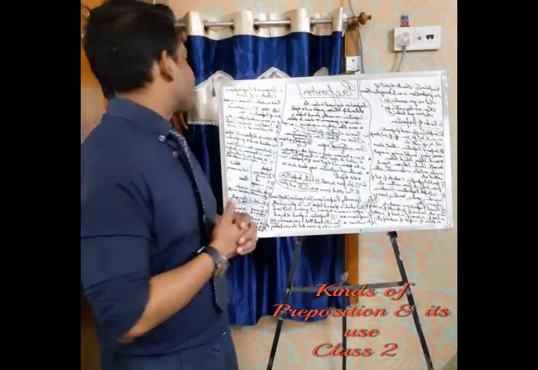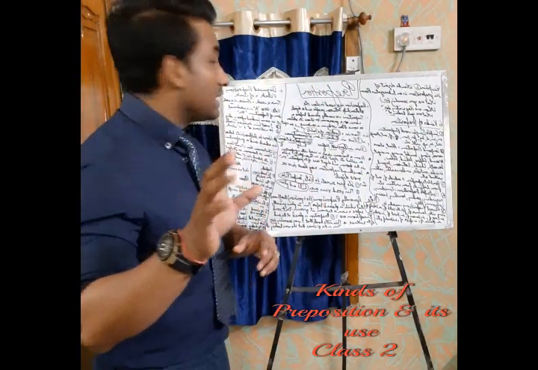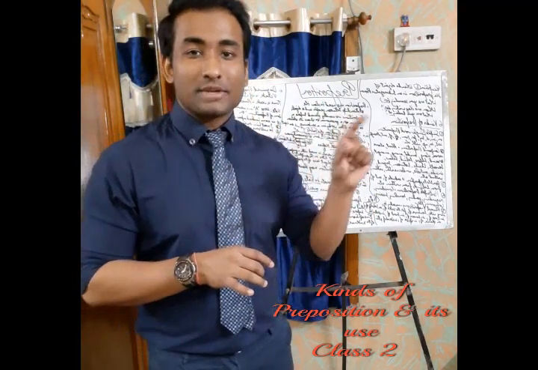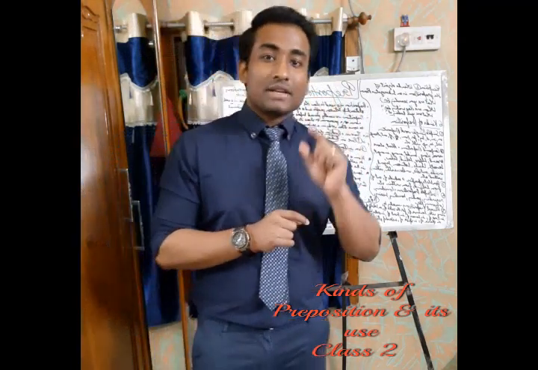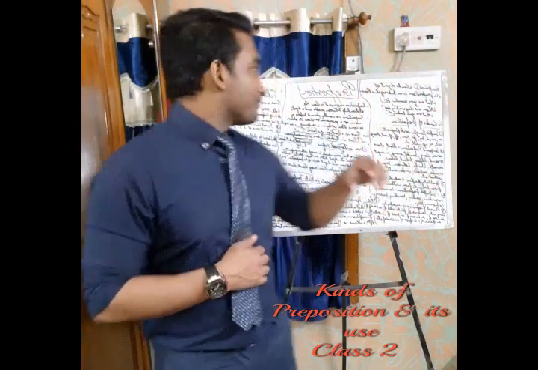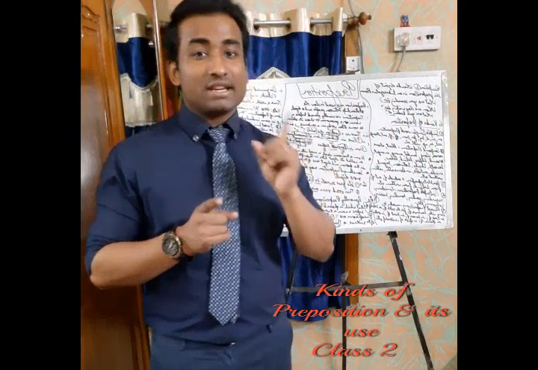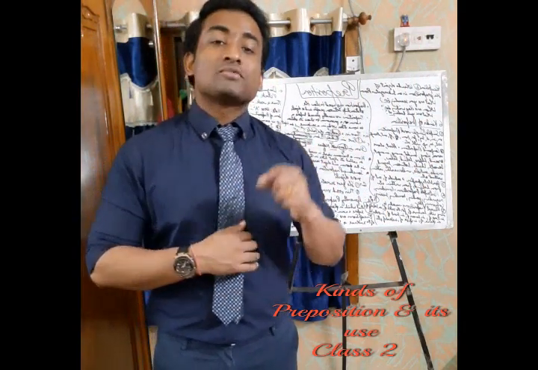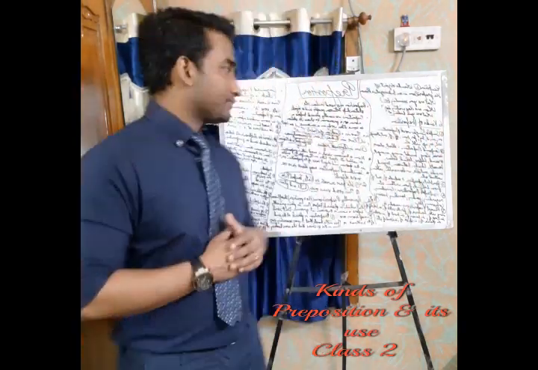Or we can get some more examples. He earns 100 rupees a day. Here "a day" is not an article. Here "a" is actually a preposition. It is a weakened form of the preposition "on." Then again, a few more examples. I meet him twice a week. Here "a" is again not an article. Remember guys, this is a very important one. So it is a preposition, a weakened form of the preposition "on."